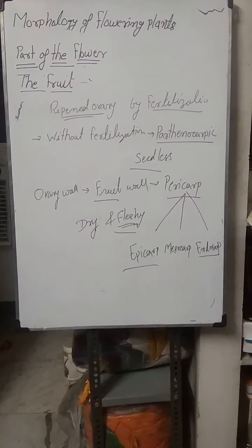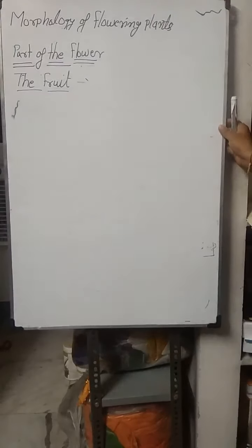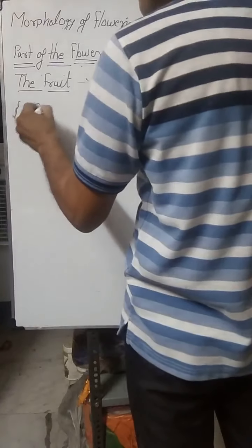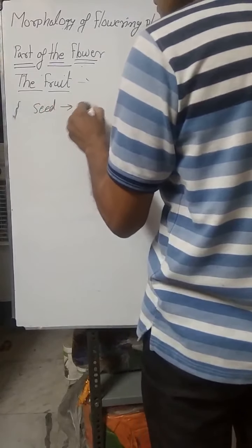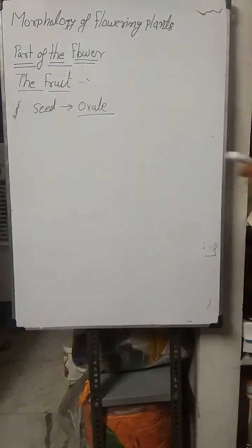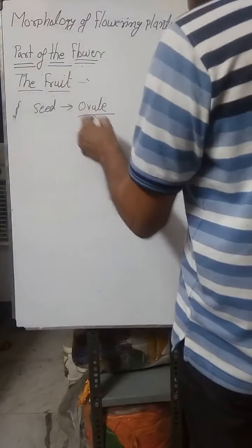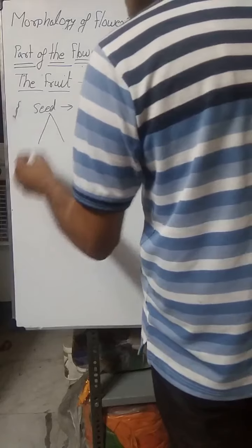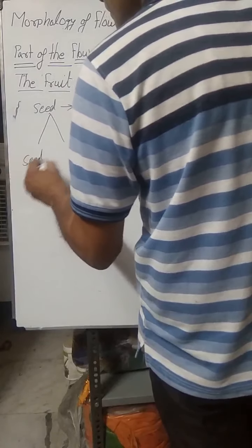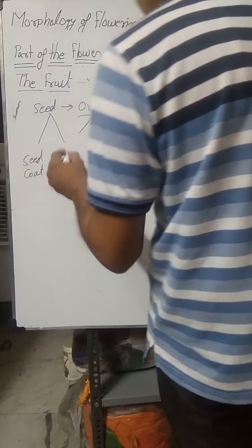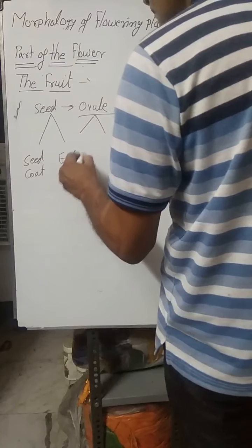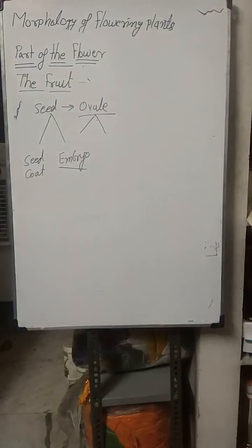Now next is seed. The fruit contains the fruit wall and another portion, the seed. The seed is developed from the ovule. Inside the ovary, the ovule is there, that develops into the seed, and the seed contains a seed coat and embryo. Seed coat and embryo, these two things are there inside the seed.